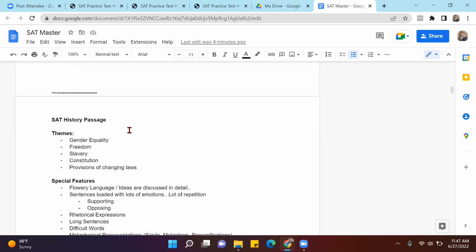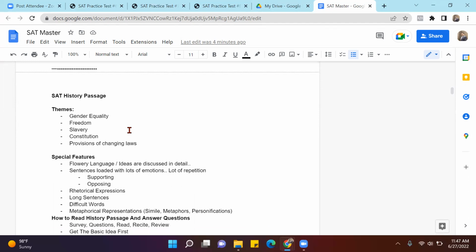You'll find long sentences. Now, how to deal with long sentences? You don't have to read the whole thing. Read it in parts. You don't even have to read every part of a long sentence. You can read the initial and the end part and try to understand what the sentence is trying to say. So that's how you can deal with long sentences. There are difficult words. You can use contextual clues. You can read the paragraph and understand what the word means. You need not know the meaning of each and every word.